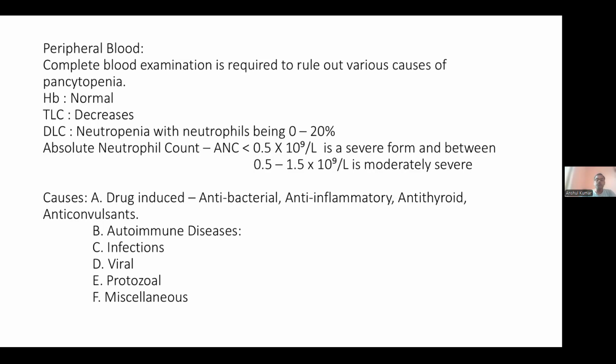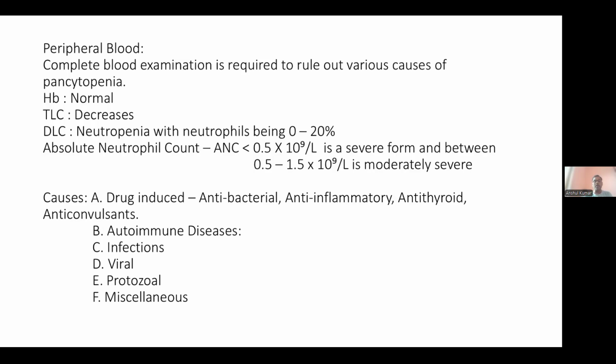So this is a very important diagnostic feature, that only 0 to 20% is observed in the differential leukocyte count. Now coming to the absolute neutrophil count. Here, when no neutrophils are seen or very few, we proceed for absolute neutrophil count. Less than 0.5 into 10 to the power 9 per liter is a severe form, and between 0.5 to 1.5 into 10 to the power 9 per liter is moderately severe neutropenia.